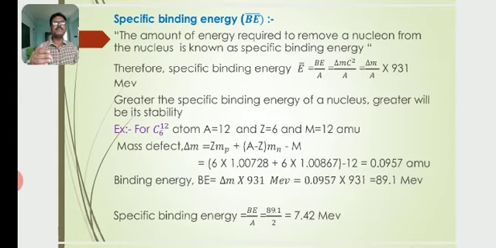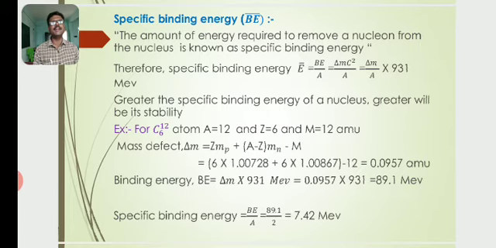So, the greater the specific binding energy of the nucleus, the greater will be its stability. So the stability of the nucleus depends on the specific binding energy of the nucleus. Say, for example, carbon-12: its mass number is 12, atomic number Z is equal to 6, and its real mass M is equal to 12 AMU.